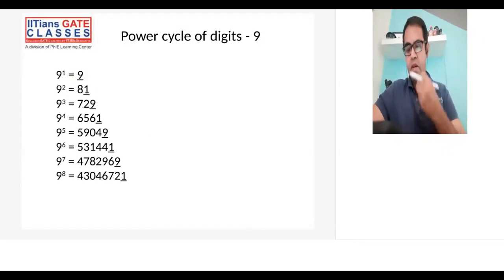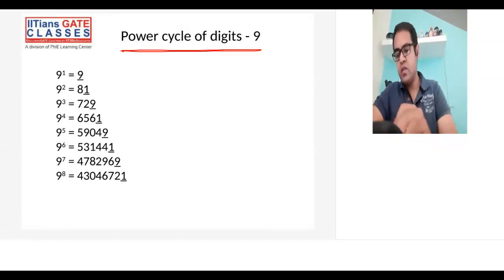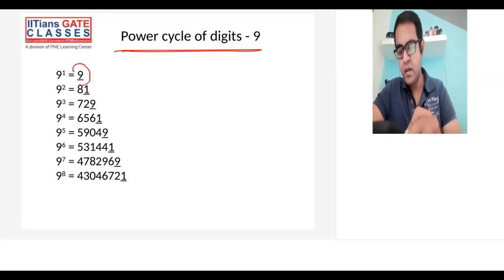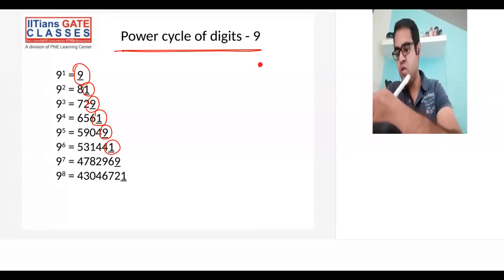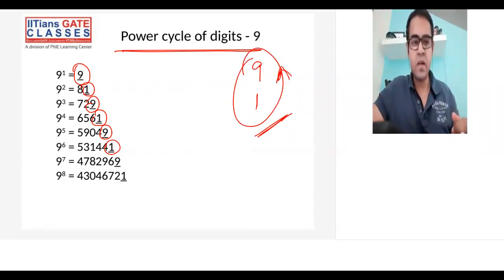Yeah, okay, so we'll see what is the power cycle of 9. If you see, the power cycle of 9 is 9 1 9 1 9 1. What is happening is, after every 2 powers 9 is repeated as the unit digit, and after every 2 powers 1 is repeated as the unit digit. So the cycle is 9 and 1, 9 and 1. This is the cycle that we have.